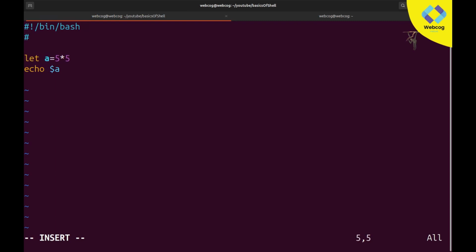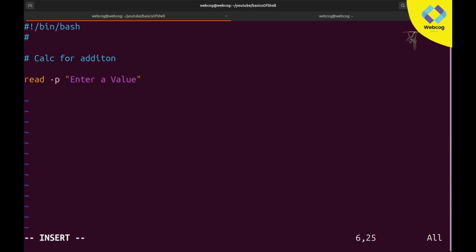So let's make it a little bit more advanced. First of all, let's take input from the user. I'm not going to use this. So first of all, let's make a calculator for addition, cal for addition. Let's make this. It's quite easy, not going to be difficult. First of all, we need to use read -p, and here I will say enter a value. So it will be our value.